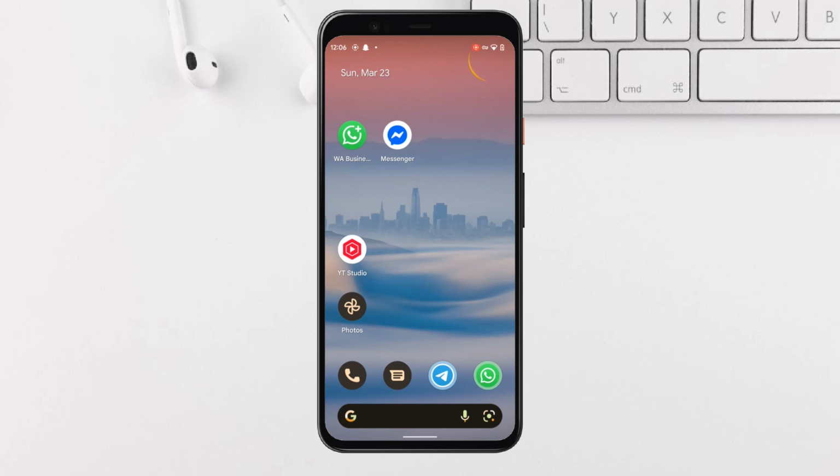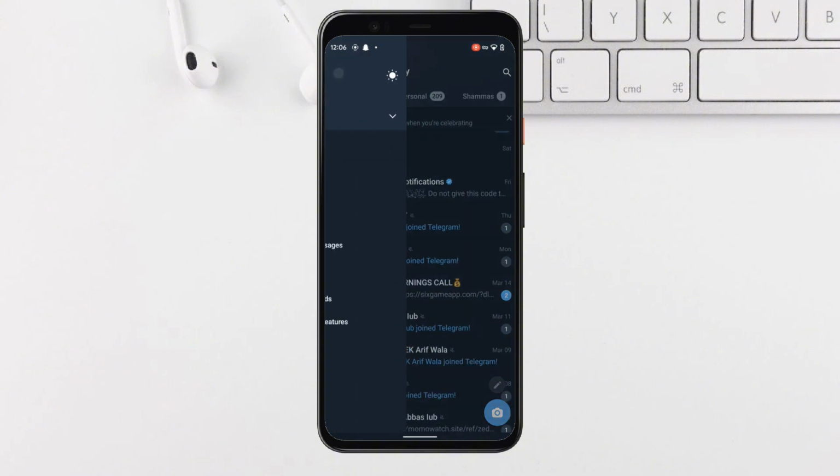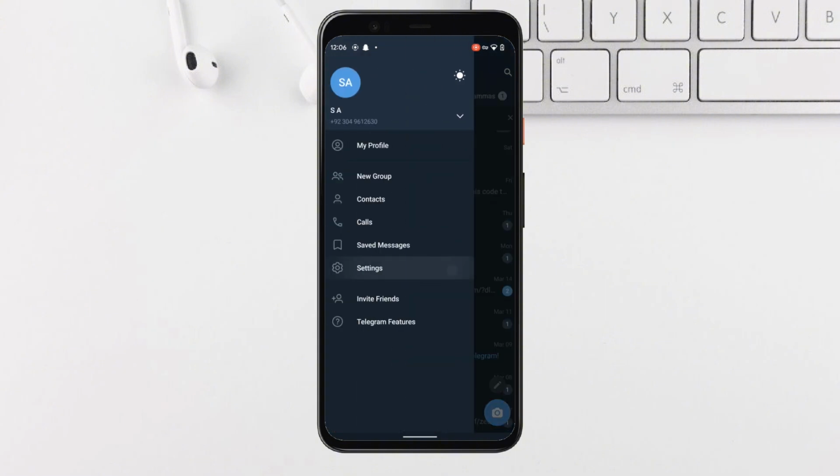Friends, in this video I will show you how to disable chat sound on Telegram. Guys, you can do it easily by following these steps. First, open Telegram. Then you can see many options on this page. Click on three vertical lines at top left corner. Then click on settings option.